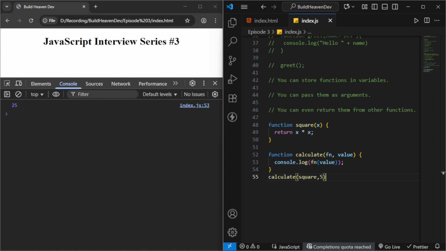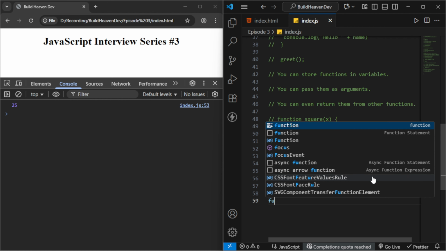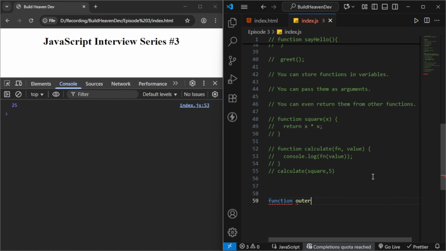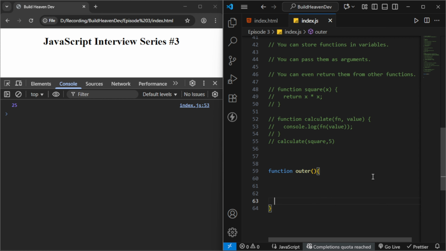So now we can make nested functions also. How it will actually work is, for example, here we will write an outer function, and inside it we will write an inner function.